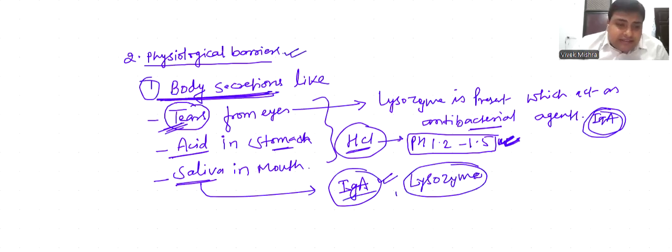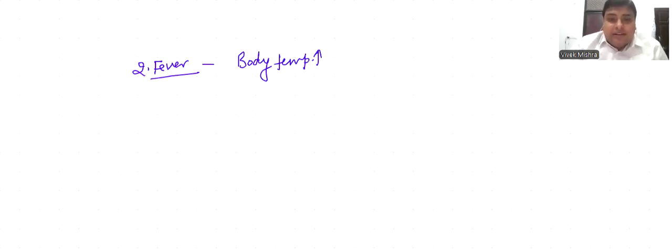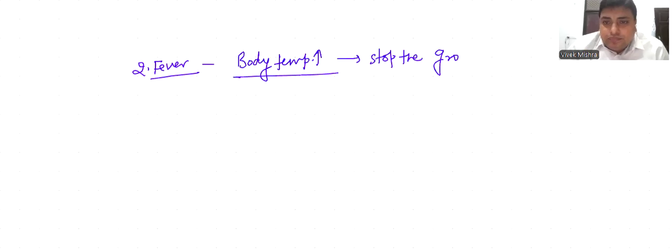Besides these body secretions, another mechanism is fever. In fever, body temperature increases, and this increased body temperature declines or stops the growth of pathogens in our body.